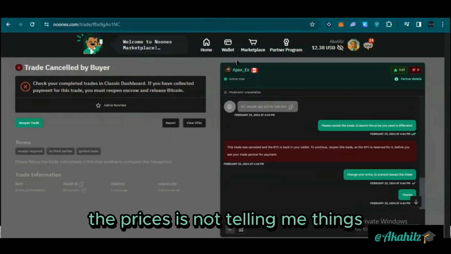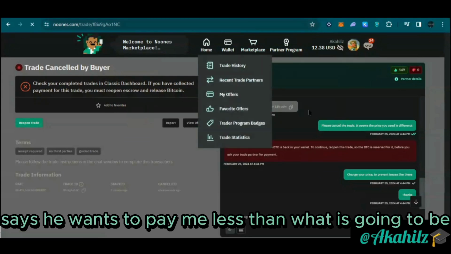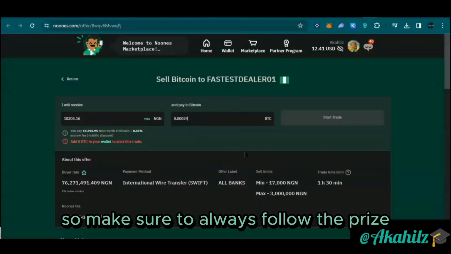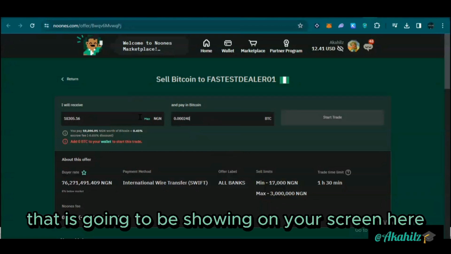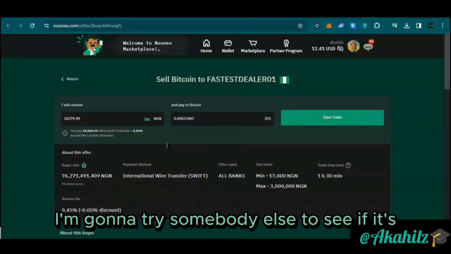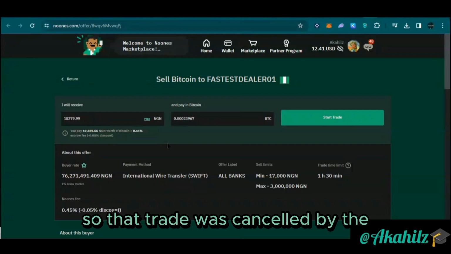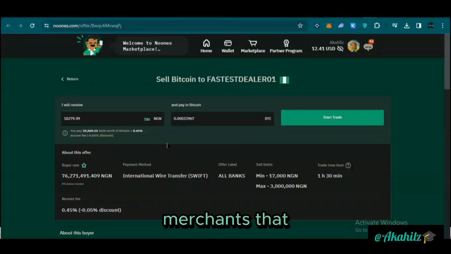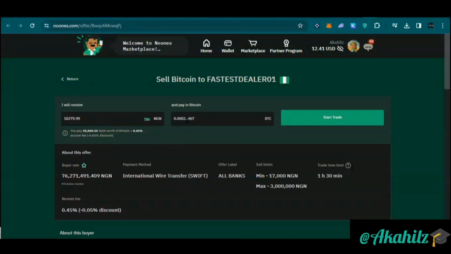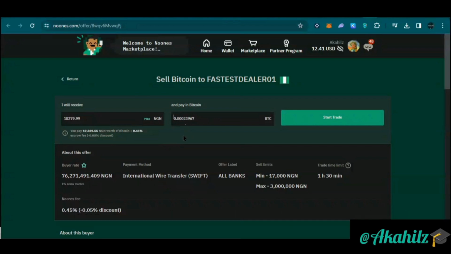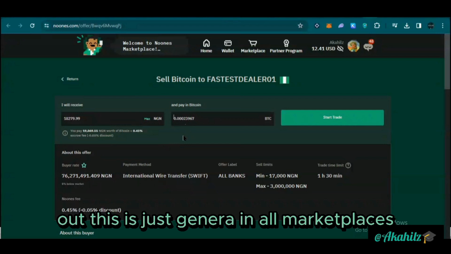So the merchant just cancelled the order because the price is not tallying. He says he wants to pay me less than what is currently showing on my screen here. So make sure to always follow the price that is currently showing on your screen. So I'm going to try somebody else to see if it's going to work. That trade was cancelled by the merchant that wanted to buy our Bitcoin. So be mindful, there are lots of merchants here that could stress you out.